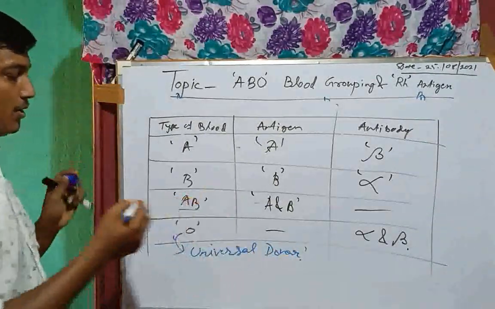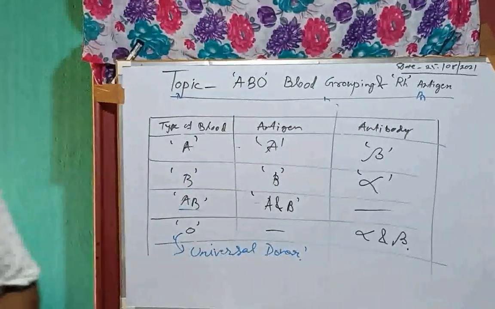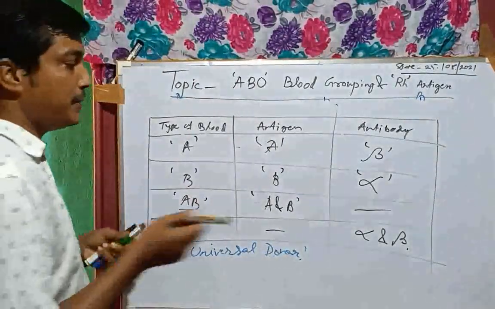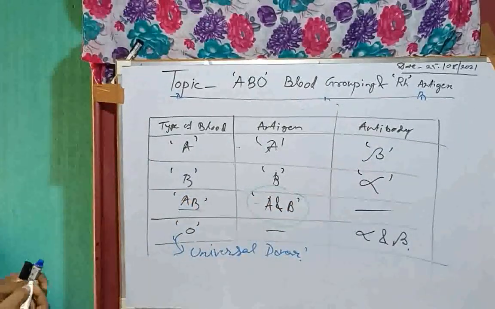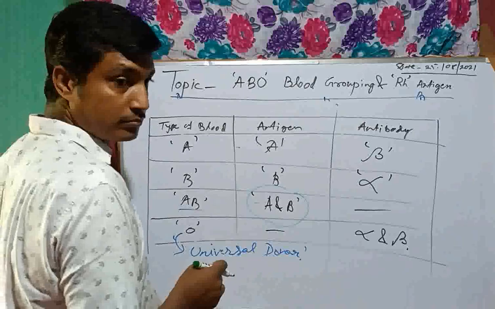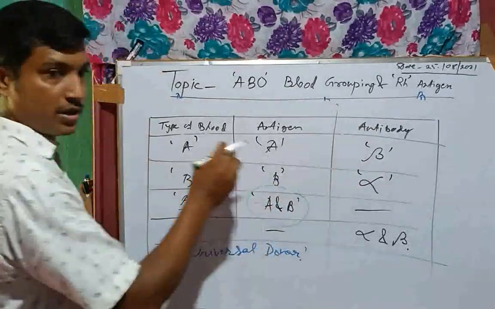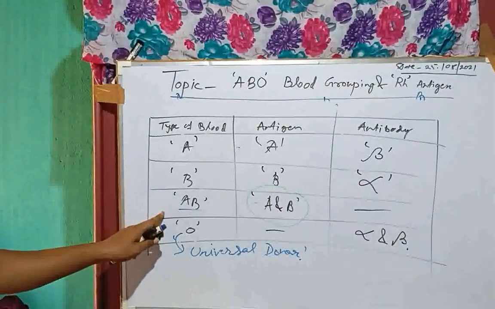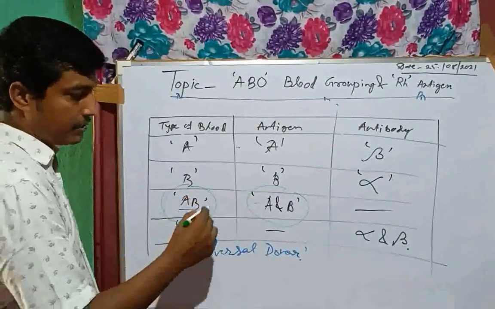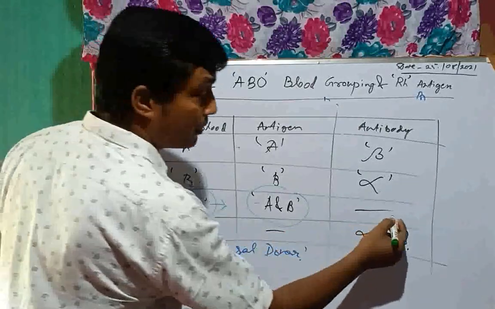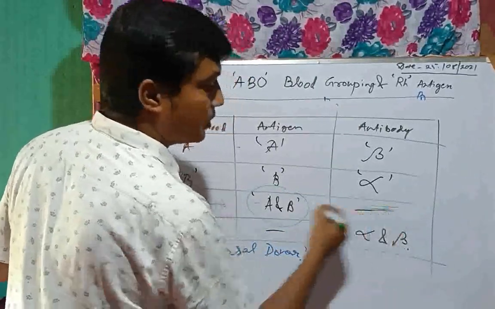Okay. In the case of AB, there is a presence of antigens. Clear? These antigens are very important for the AB blood group. That's why it can take, and first of all we have to know that there is no antibody presence.